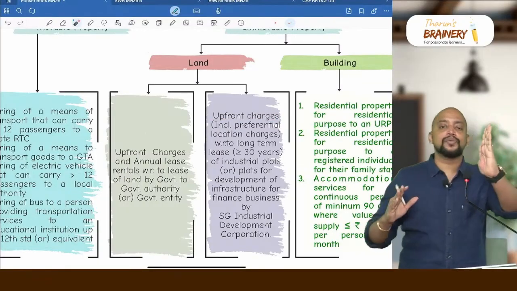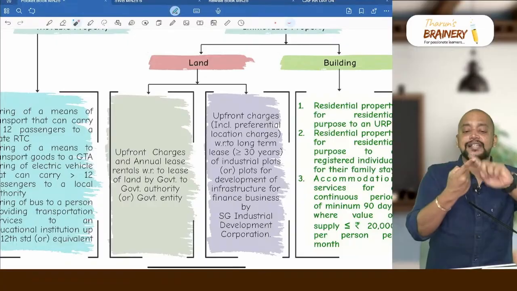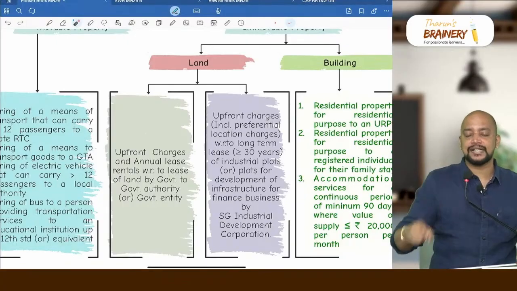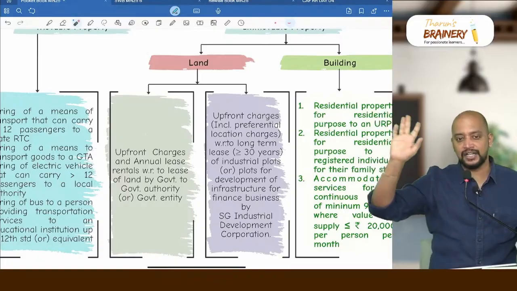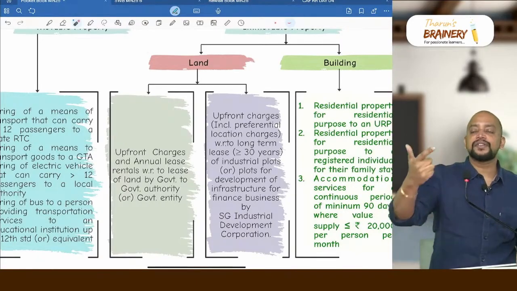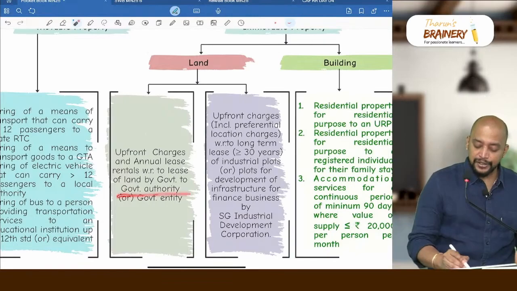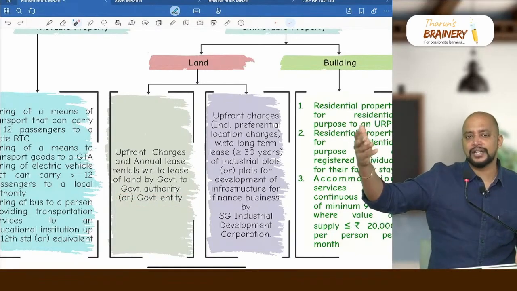So exemption number 1, exemption number 2 for the land. And first exemption, who is the supplier? Government. Second exemption, SIDCO, State Government Industrial Development Corporation. Then next point, recipient. For the first exemption, who is the recipient? Government authority or government entity. Whereas in the next place, any industrial unit, any person.